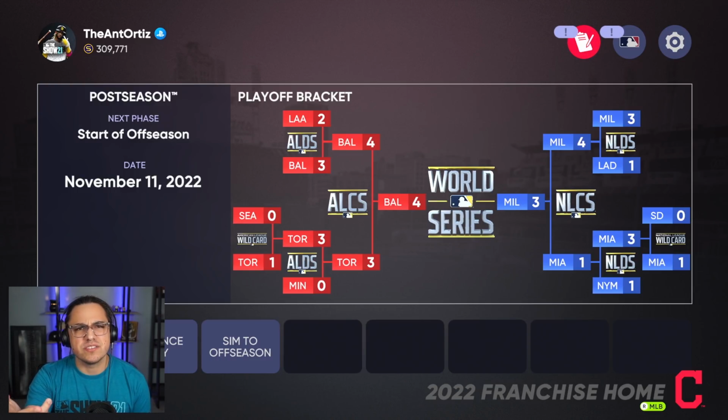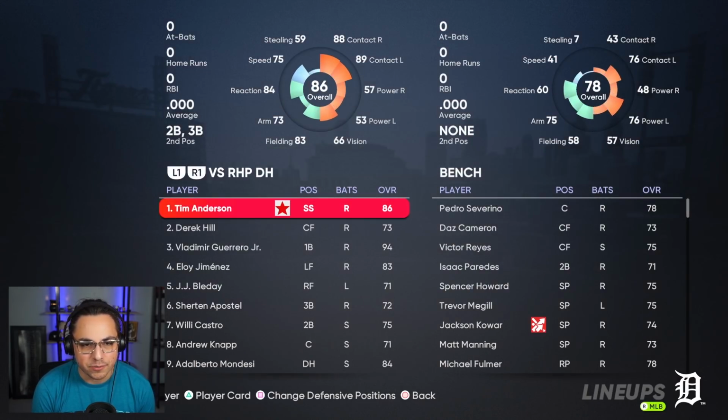We talked about the Marlins. I felt like they had a decent squad. So the Brewers beat the Marlins. And then we had the Orioles beating Toronto. Okay, so let's go take a look at, we already know what the Dodgers squad looks like. So let's go take a look at Brewers, Miami, Baltimore, Toronto.